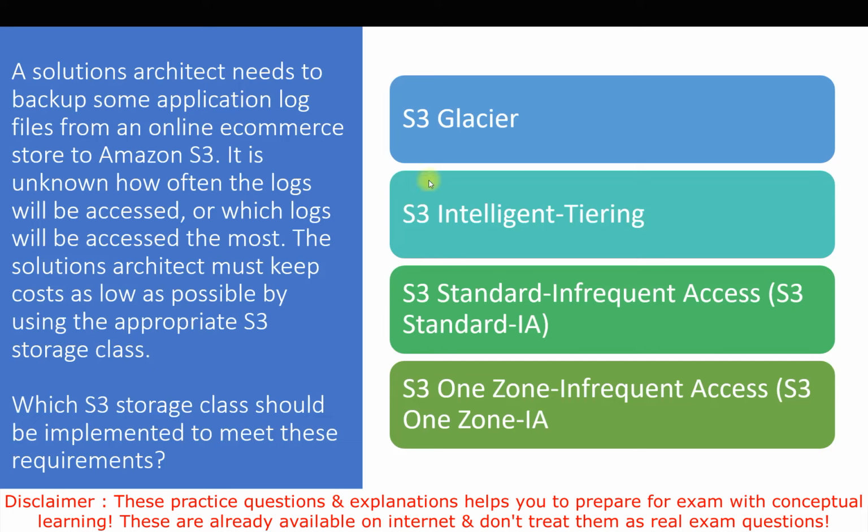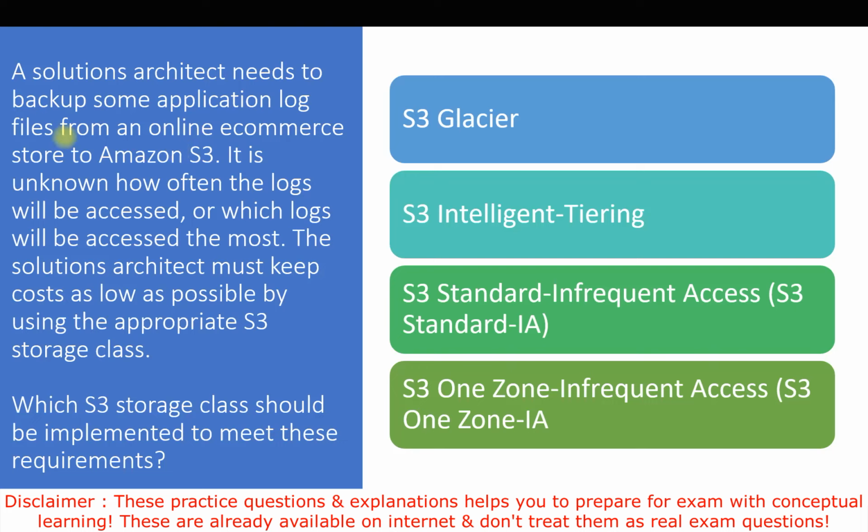The options we have are: S3 Glacier, S3 Intelligent-Tiering, S3 Standard Infrequent Access, and S3 One Zone Infrequent Access. Now let's talk about the options one by one. First, the S3 Glacier service. As we know, this is used to keep archive data. Whenever this type of data is retrieved, we need to pay retrieval fees. So when we access it more frequently, our cost increases and it becomes expensive.